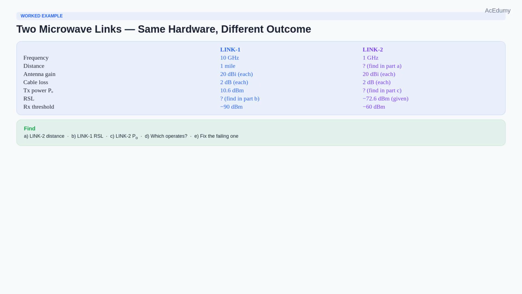Part A. Find the distance of link 2 such that its free space loss equals link 1's. Part B. If link 1's transmitter outputs 10.6 dBm, find the link 1 RSL. Part C. If link 2's RSL is negative 72.6 dBm, find link 2's required transmit power. Part D. Receiver thresholds are negative 90 dBm for link 1 and negative 60 dBm for link 2. Which link can operate? Part E. For the failing link, what can we do to make it work?